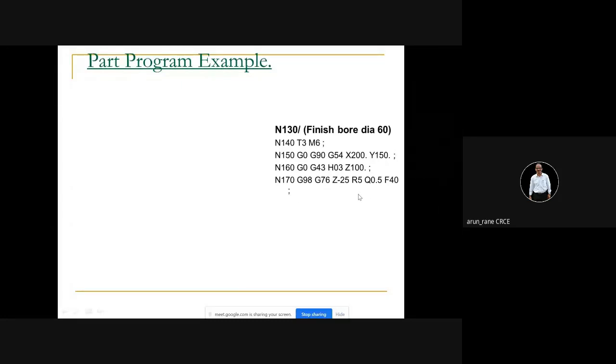Once it is done, the boring bar stops, and it retracts by 0.5 and then it moves up rapidly.